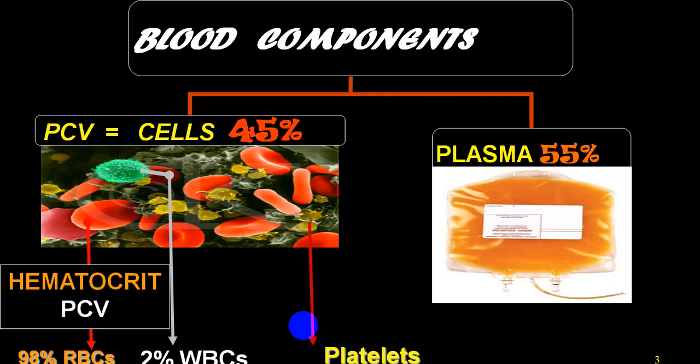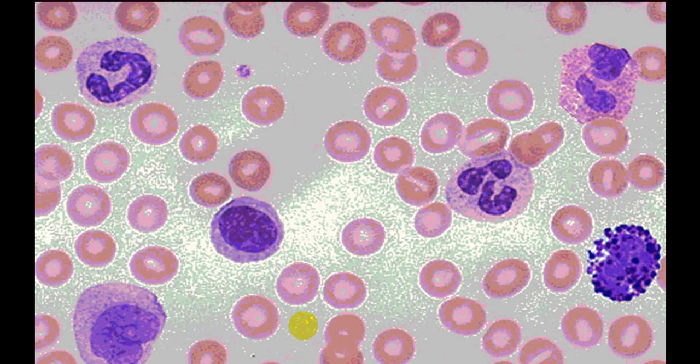RBC almost makes up the entire cellular component, so we call that the packed cell volume. The top layer we call the buffy coat, which is only 2%, made up of WBC and platelets.